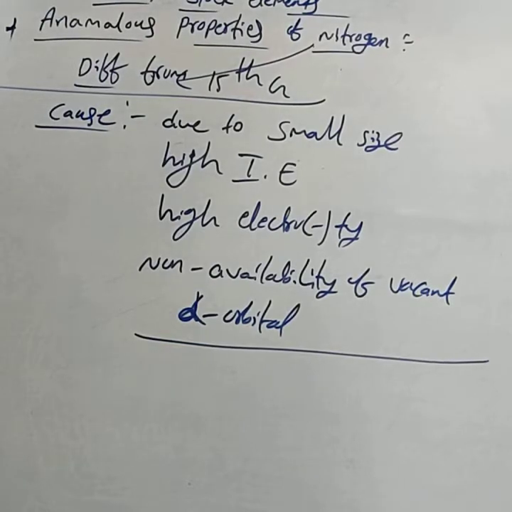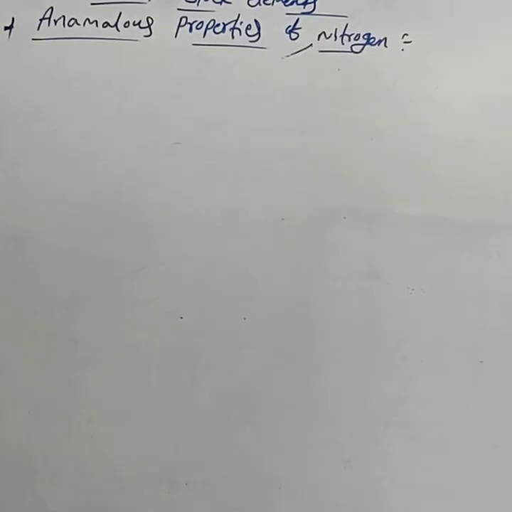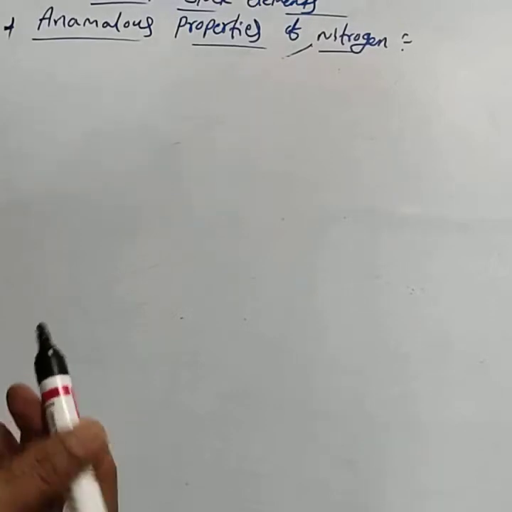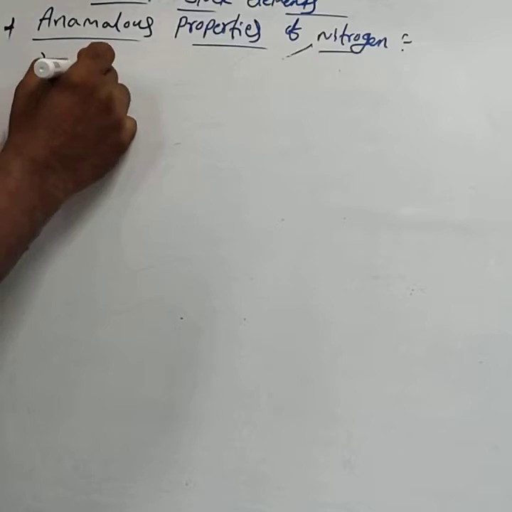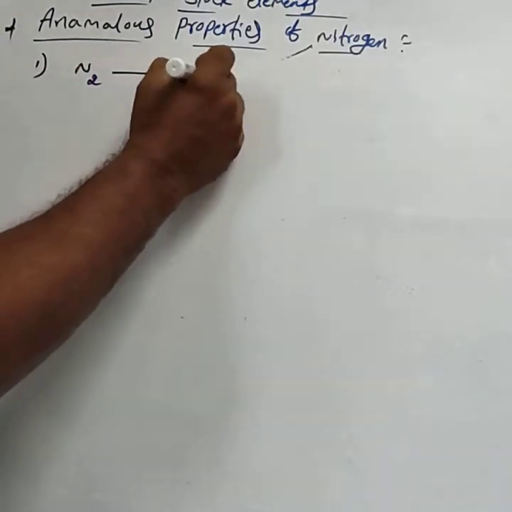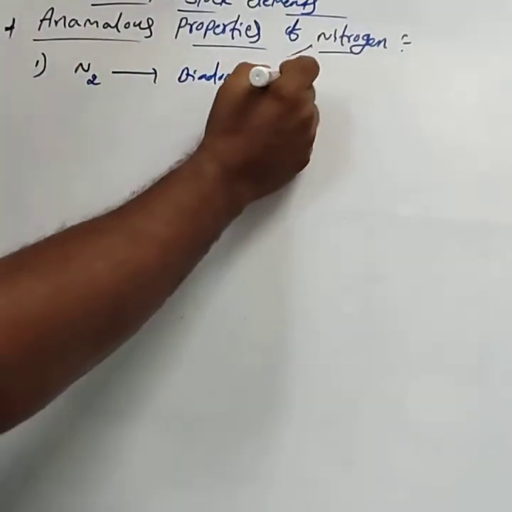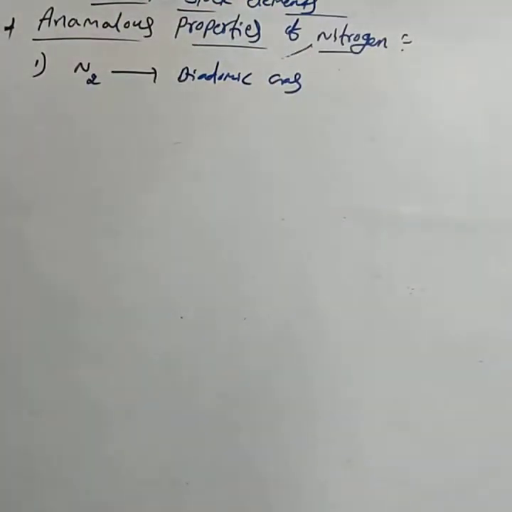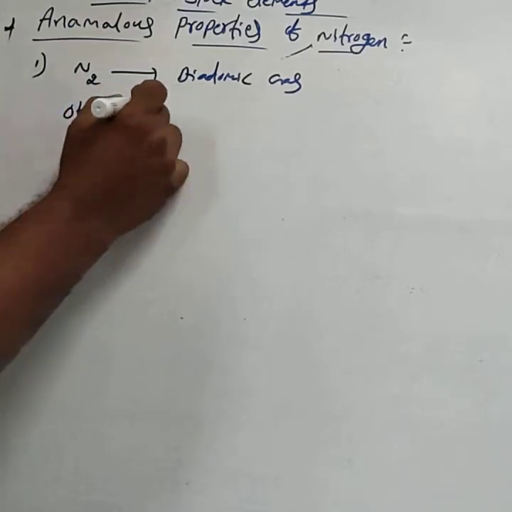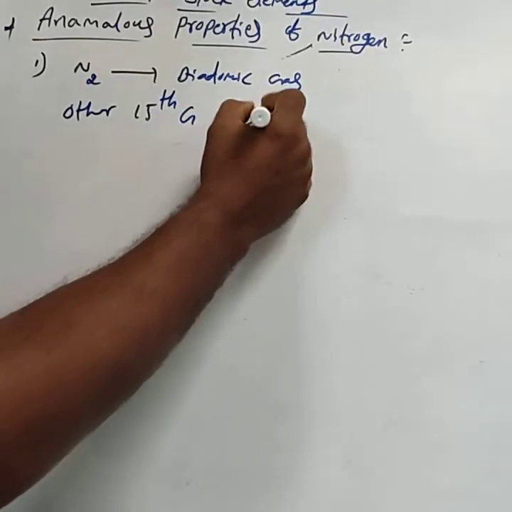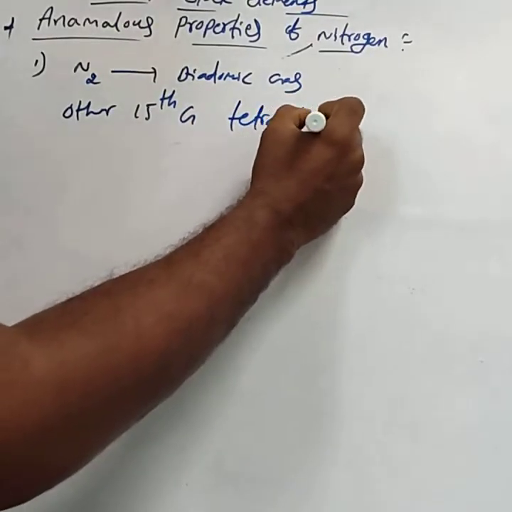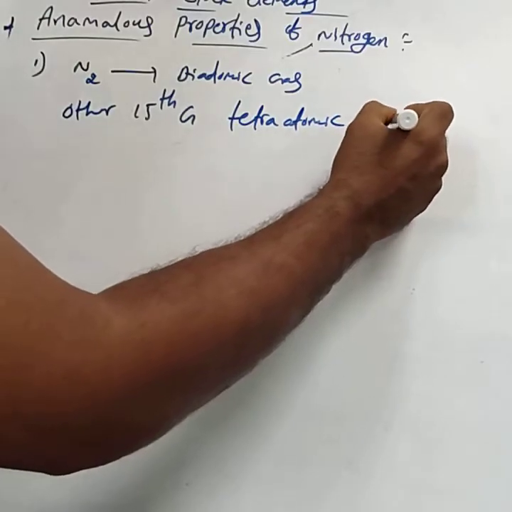Next we study the anomalous properties of nitrogen. The first one is that nitrogen is a diatomic gas, while other 15th group elements are generally tetraatomic solids.